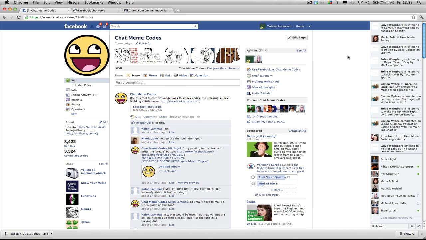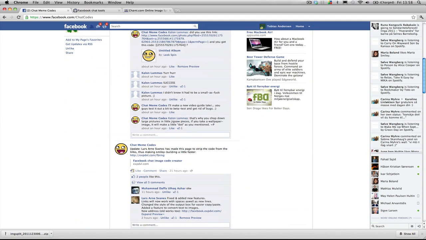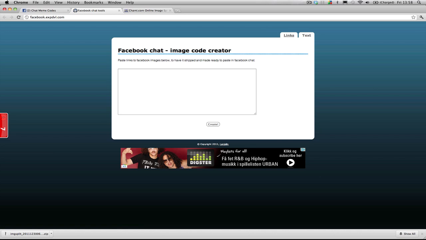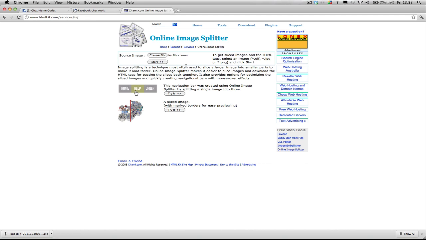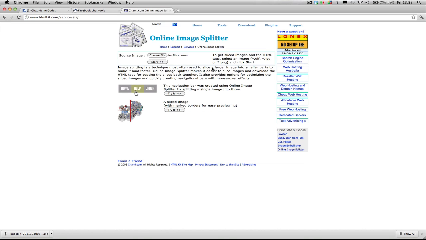My name is Tobias Andersen, and this is the updated version of the last guide on how to make a Facebook smiley. We are now going to make use of a little tool which Lars and Svanes created. This is the tool. I'll show in a minute how it's used. First, we are going to chop up the picture we are going to use for this smiley.